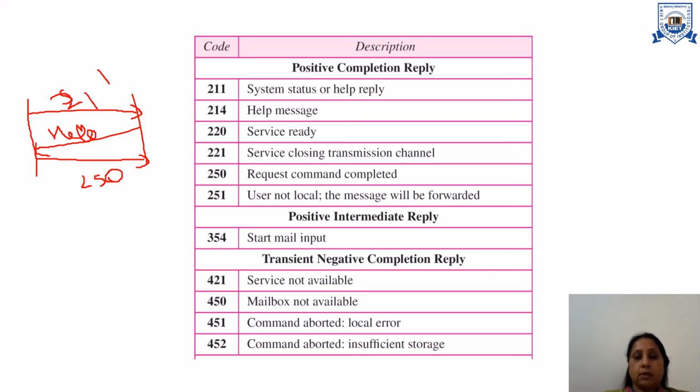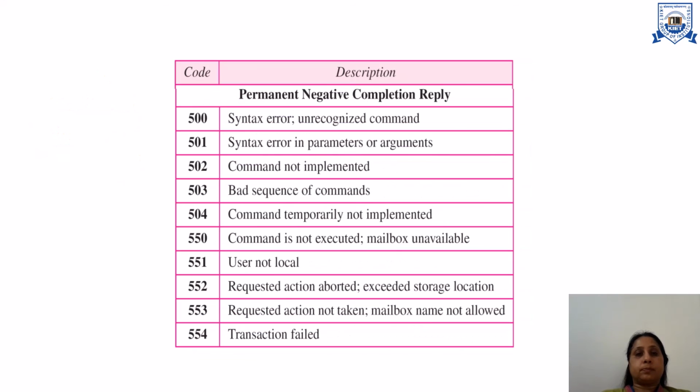server communicate. If service is not available, then 421. Mailbox is not available, there may be an error in the mailbox, or it does not exist, it may be deleted, then 450. After that 451 for local error, 452 for command aborted due to insufficient storage.